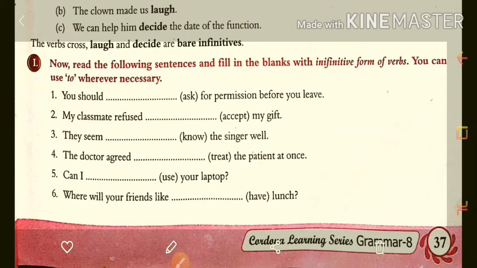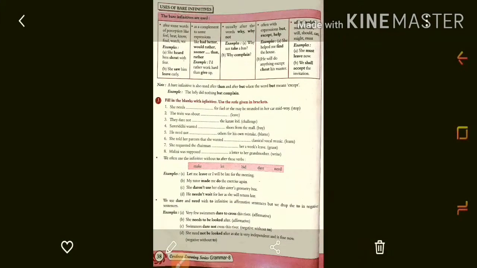The doctor agreed to treat the patient at once. Can I use your laptop? Where will your friends like to have lunch? So here we use them in the sentences.